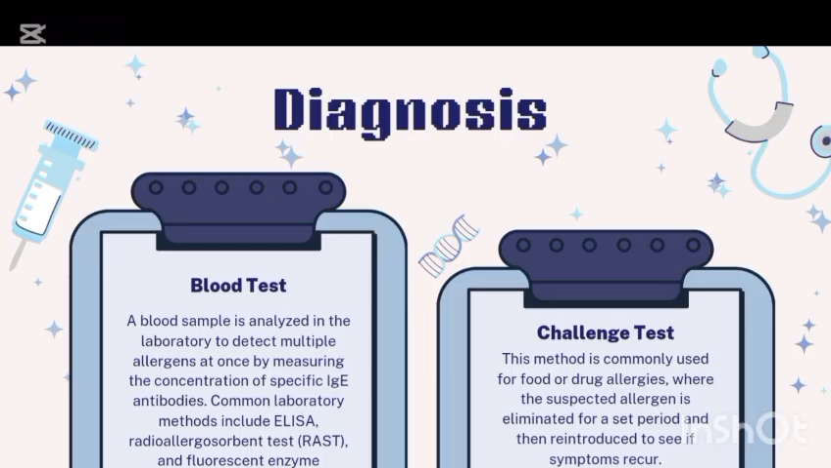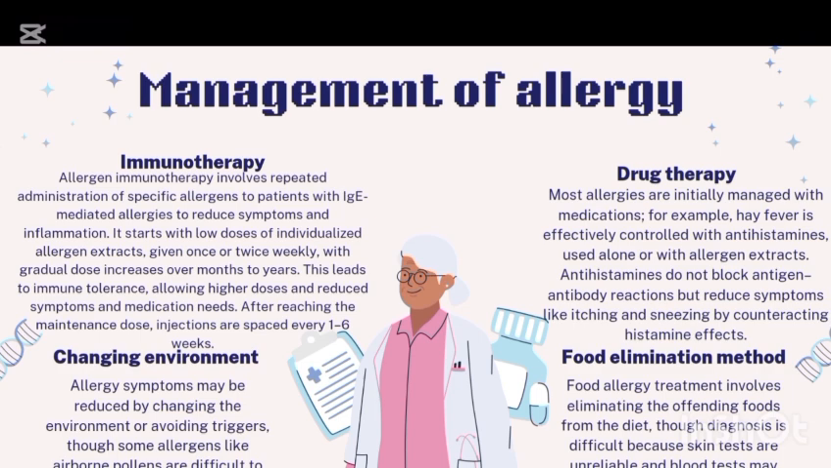Now, there are also blood tests for diagnosis, in which a sample is analyzed in the laboratory to detect multiple allergens at once by measuring the concentration of specific IgE antibodies. Common allergy tests are the radioallergosorbent test or fluorescent assay, immunoassay. And the fourth test is the challenge test. This method is commonly used for food and drug allergies, where the suspected allergen is eliminated for a set period and then reintroduced to see if the symptoms occur. And if the symptoms occur, then the patient is still allergic to that particular allergen, food or drug.